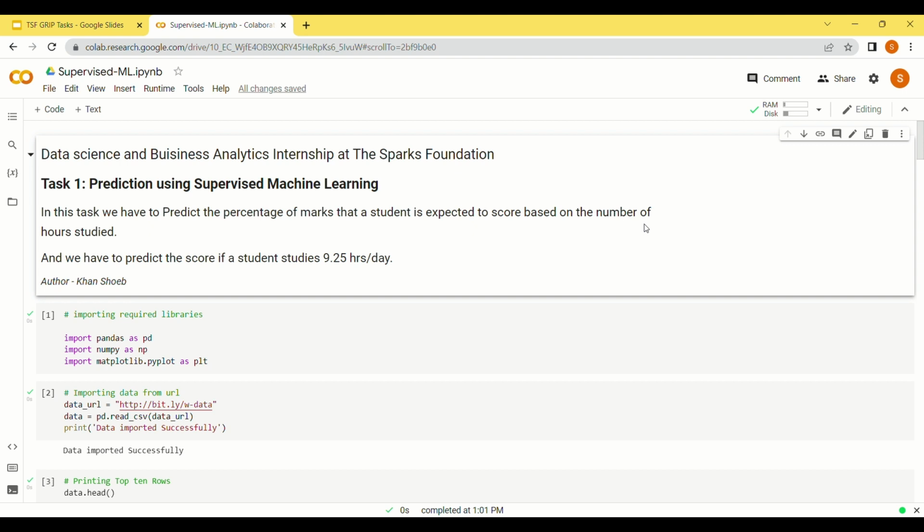In this internship, I got a task of prediction using supervised machine learning. In this task, I have to predict the percentage of marks that a student is expected to score based on the number of hours studied. And we also have to predict the score if a student studies 9.2 hours a day.